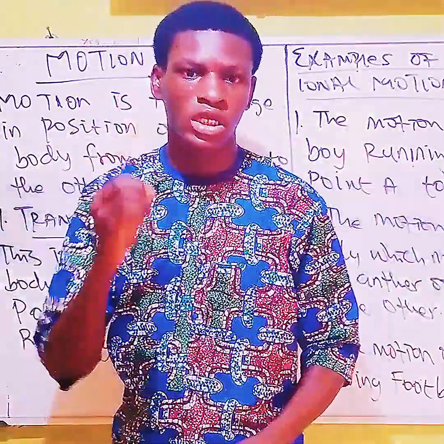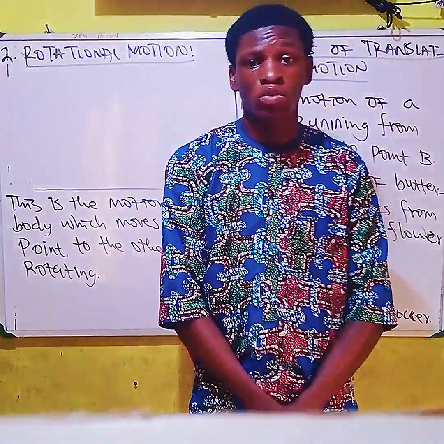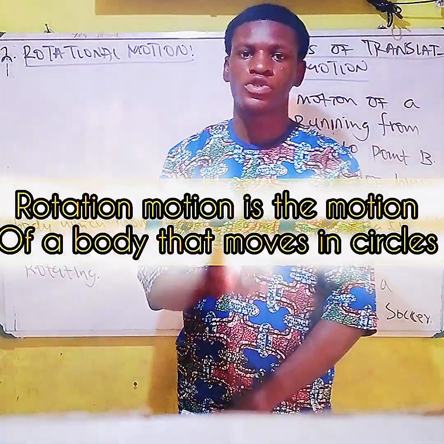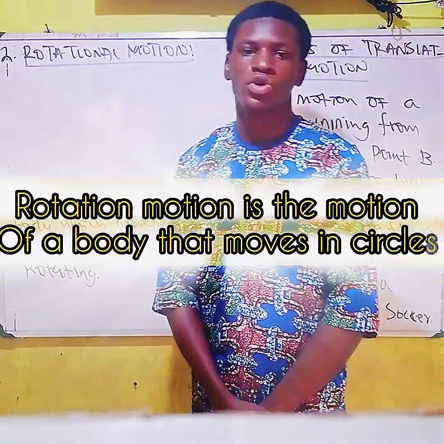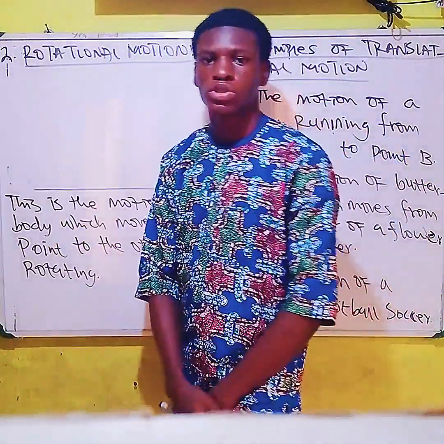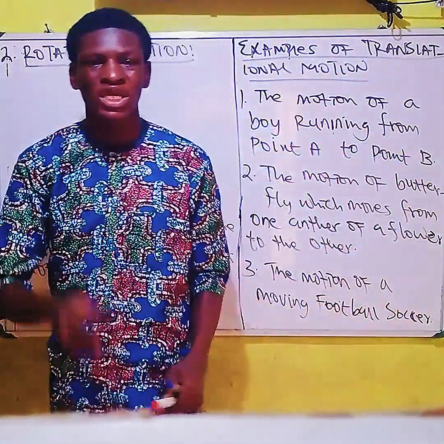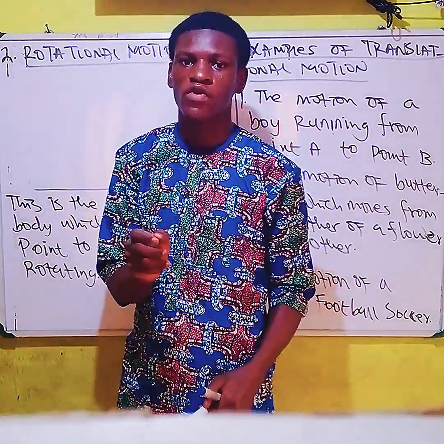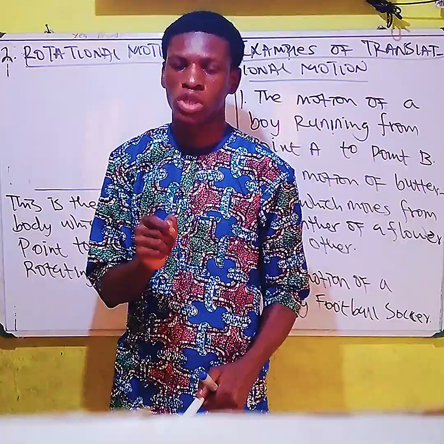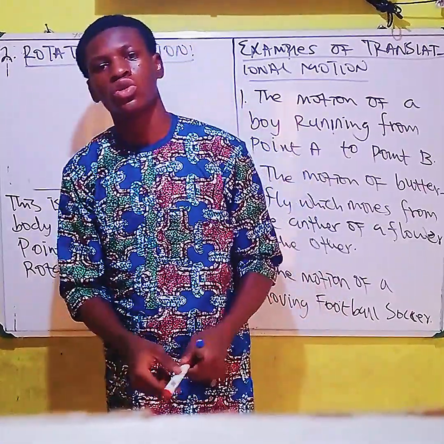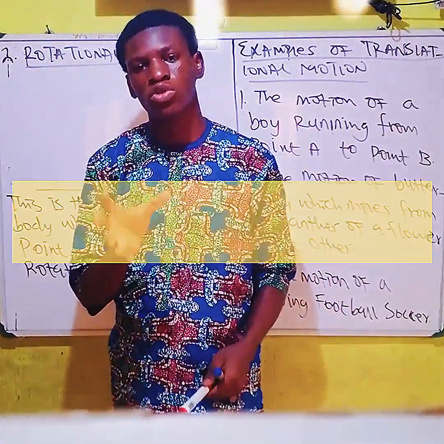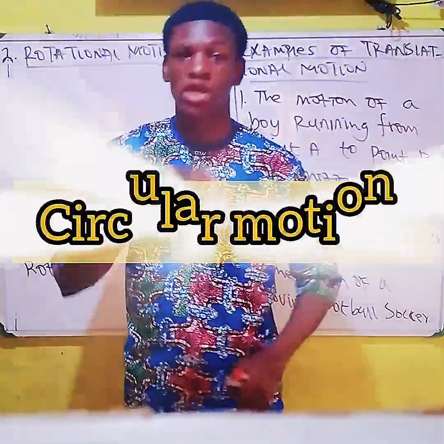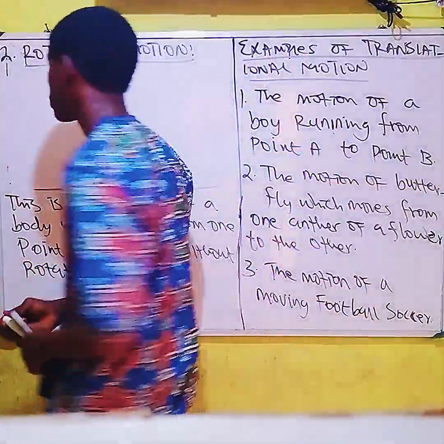That's another type that we look at. So what is the rotational motion? This is the motion of a body that moves in circles. We can say that it moves in circular form. That's what we call rotational motion. And so another name for rotational motion is the circular motion. So let's take note of that.